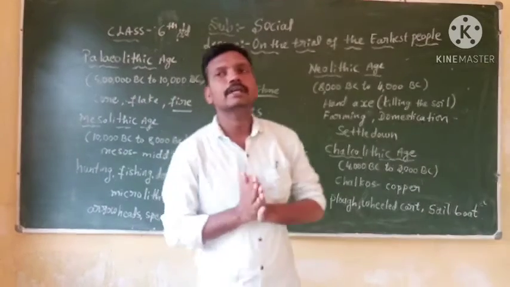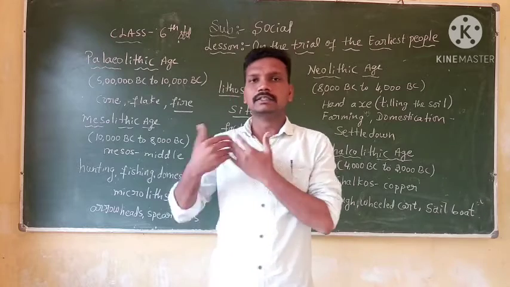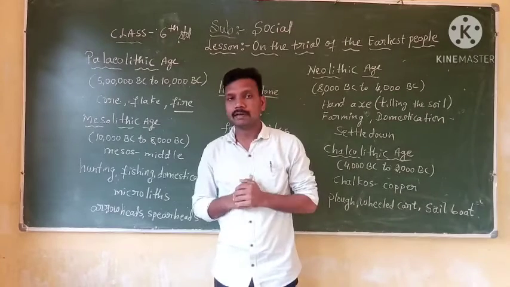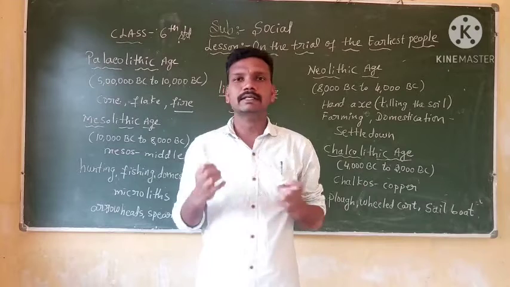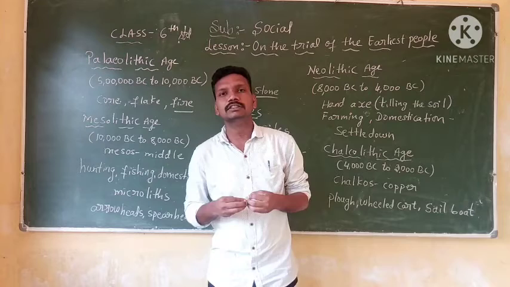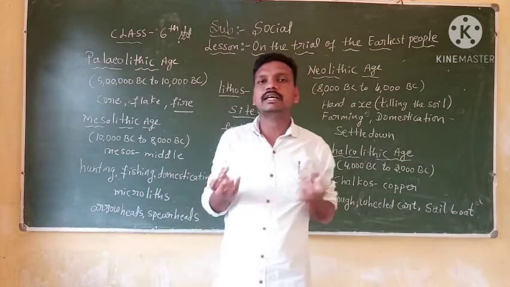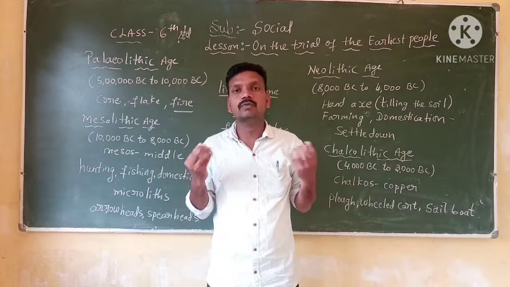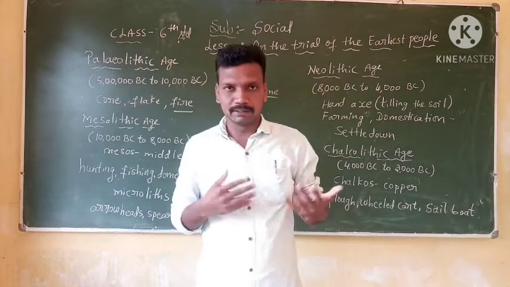It means we are going to learn about the earliest people, early human beings, their evolution and establishment on the earth. Modern humans probably evolved between 1,50,000 and 2 lakh years ago. Many scientists believe that they first evolved in Africa and then spread elsewhere. The body structure of early humans changed with time. The brain became larger and the jaws and teeth became smaller. Then they began to walk on their feet, and then they learned how to use tools and weapons.